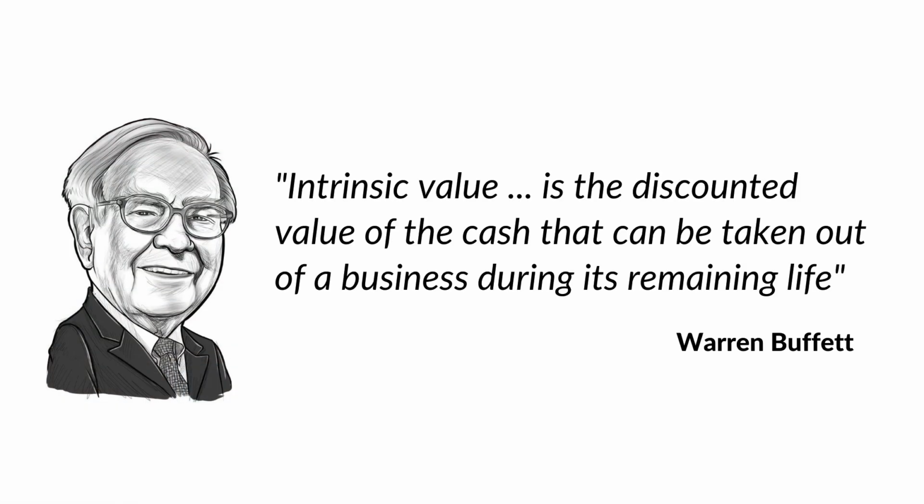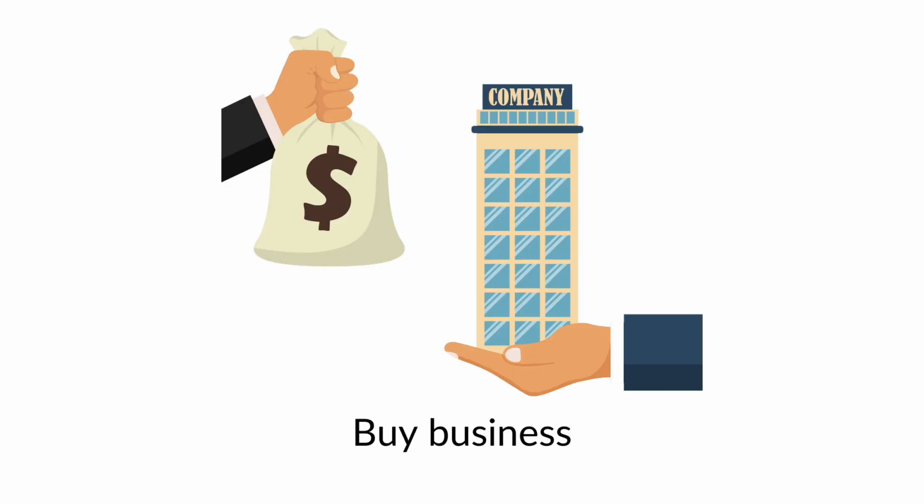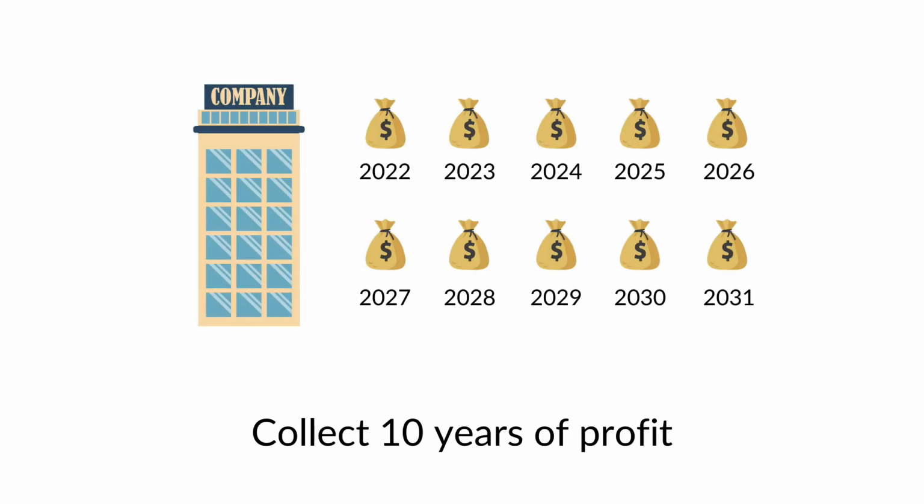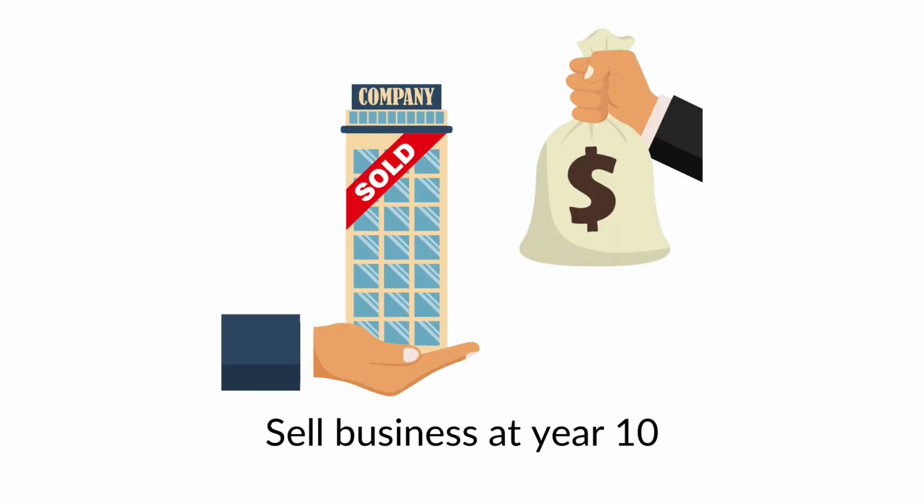According to Buffett, intrinsic value is the discounted value of the cash that can be taken out of a business during its remaining life. That's quite a mouthful, but the key here is remaining life. In Mohnish's method, we buy the business for 10 years, collect the profit each year, then at year 10, we sell the business.